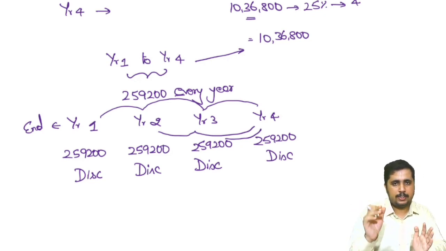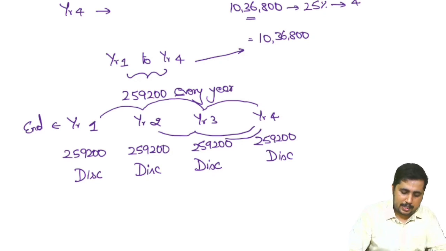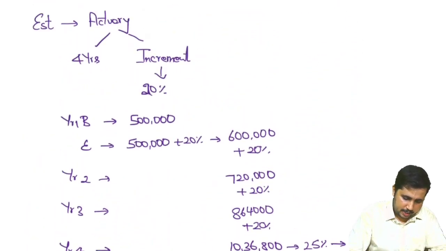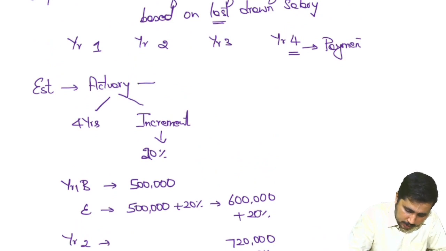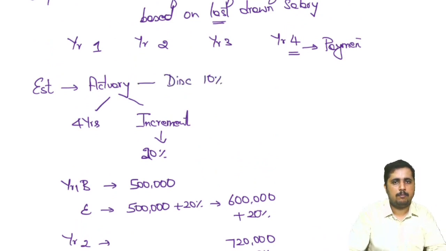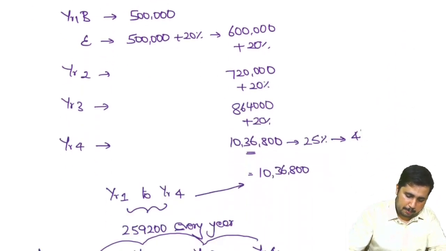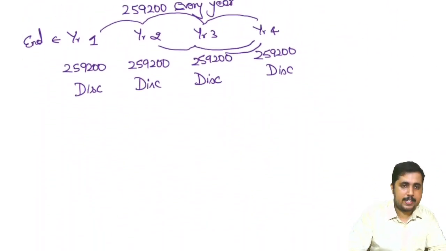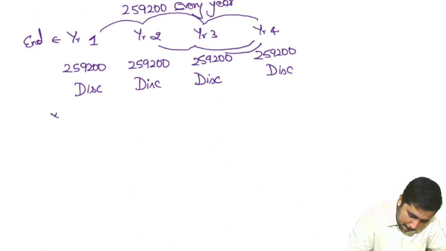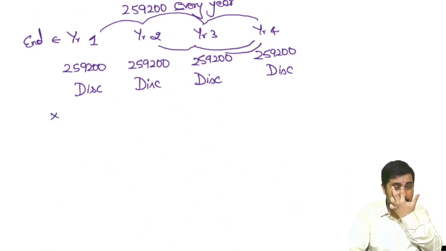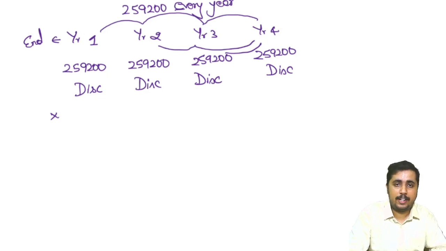Okay. So this is the discounting factor applicable. Again, who will tell me the discounting factor? I will again go back to my actuary, and the actuary said let's keep the discounting factor as 10%. So what we'll be doing then, instead of keeping aside 259,200 every year, I will be multiplying with discounting factors to get our final conclusion.